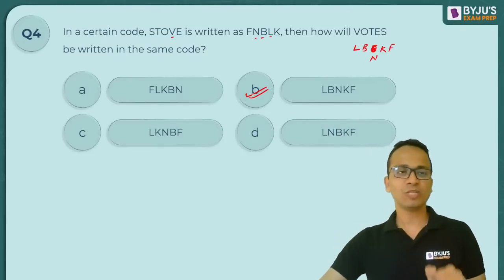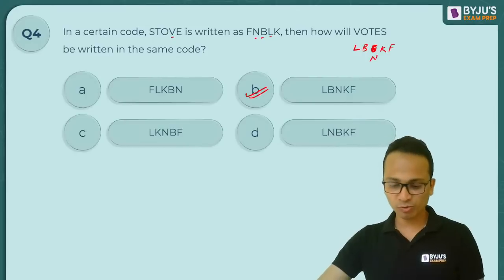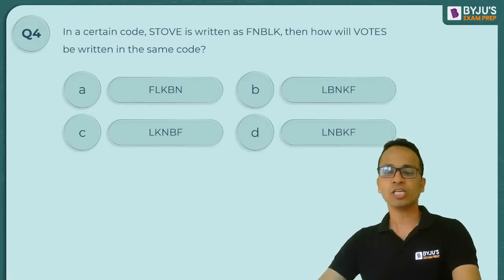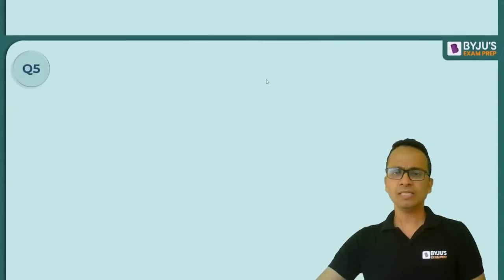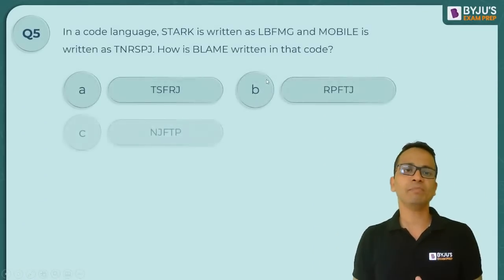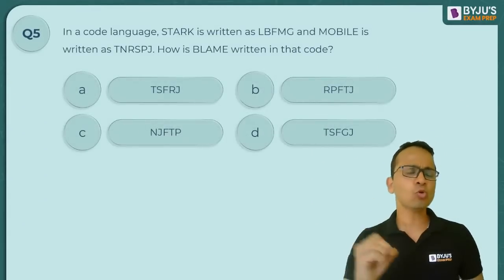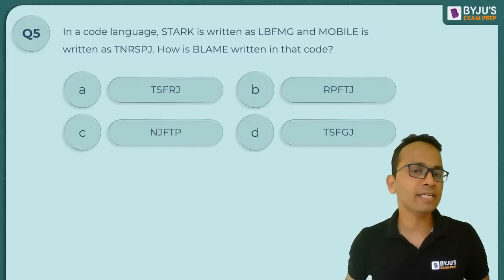Okay, so the correct answer is option B for question number 4. And yes, all of you have given a correct answer. Nice. Question number 5. Now this type of coding is very simple, the easiest of all. Now here 2 hints are given to you, combining both you will have to find the code for blame.